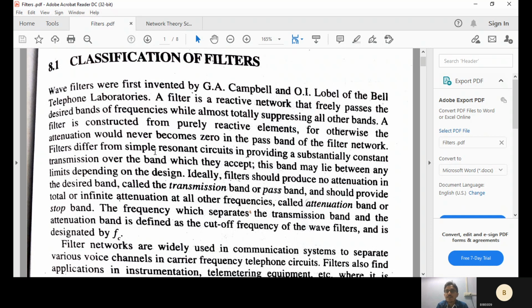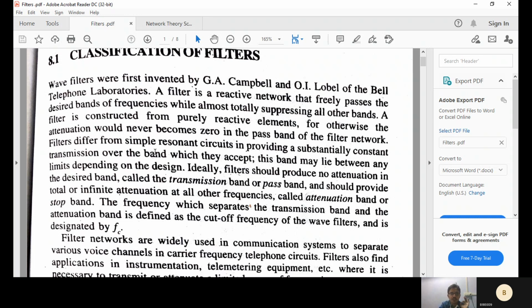In the low pass filters, if the cut-in frequency is 1 kilohertz, the filter will allow less than 1 kilohertz frequency. Above your cut-in frequency, it is a stop band or attenuation band. In the high frequency filter, less than your cut-in frequency FC, it is the stop band or attenuation band. That is the simple logic.